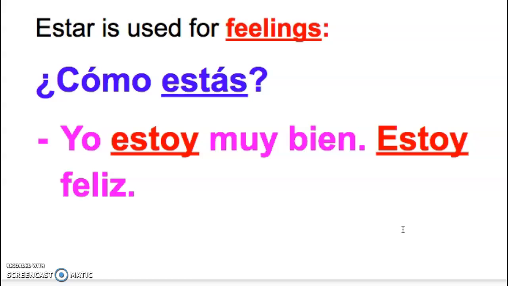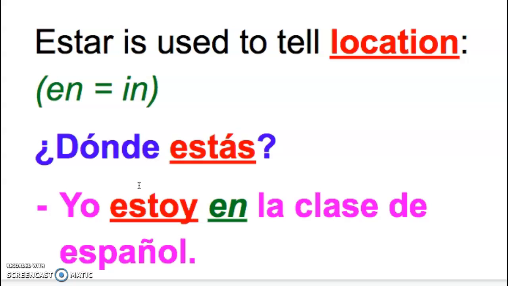Like I could say, ¿Cómo estás? Estoy muy bien, estoy feliz. Feliz means happy. We've used this with feliz cumpleaños or feliz Navidad. So again, your feelings and mood are things that change a lot. Also your location. So where are you? ¿Dónde estás? Estoy en la clase de español.